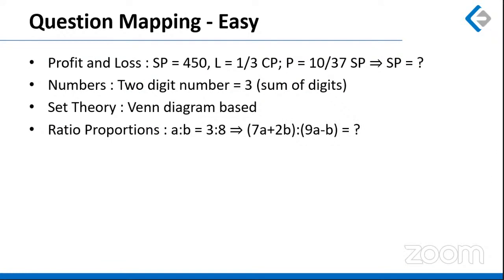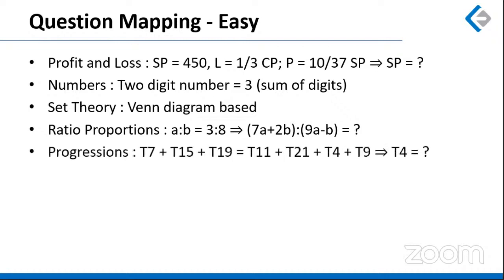A is to B was given to you as 3:8. So we can simply assume A is 3K and B is 8K. We can substitute those values of A and B into the next expression that is given, and we can find out the ratio of those terms.